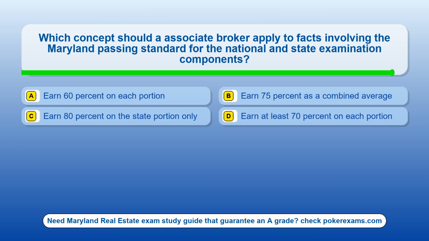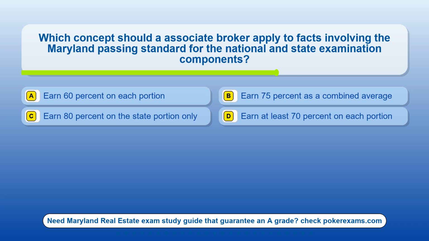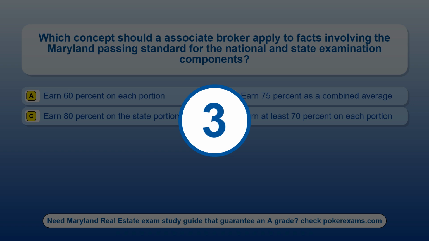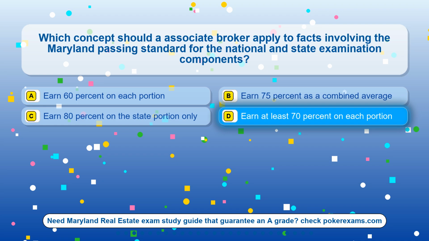Question 20. Which concept should an associate broker apply to facts involving the Maryland passing standard for the national and state examination components? Option A, earn 60% on each portion. Option B, earn 75% as a combined average. Option C, earn 80% on the state portion only. Option D, earn at least 70% on each portion.